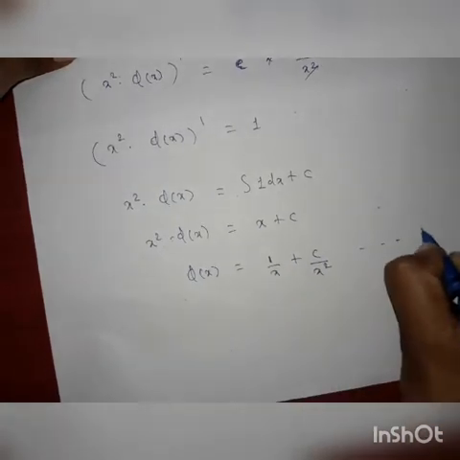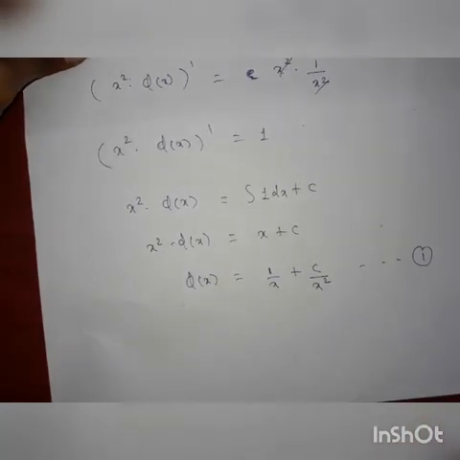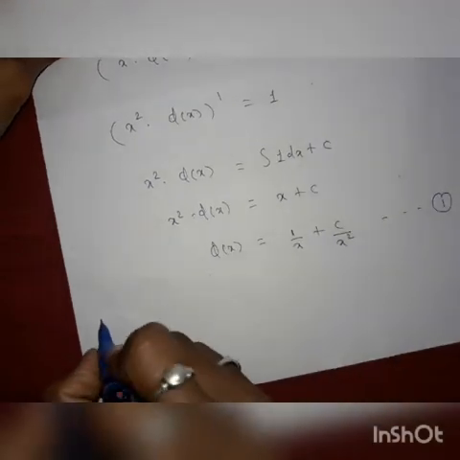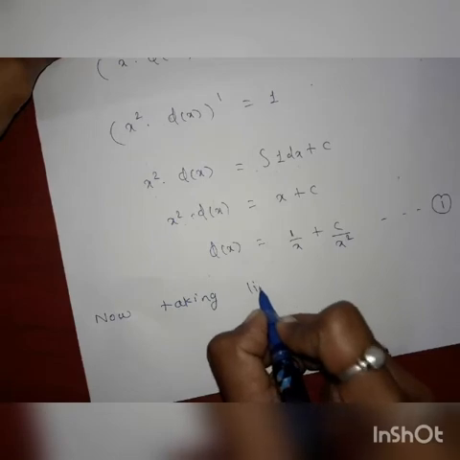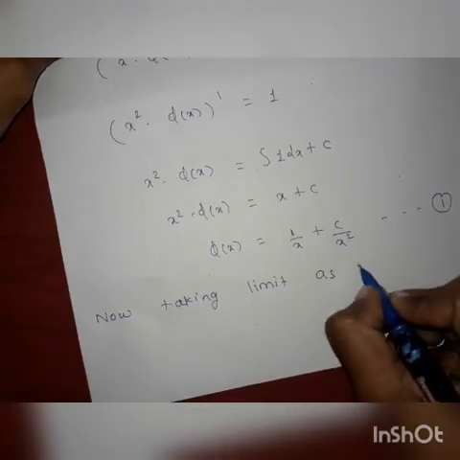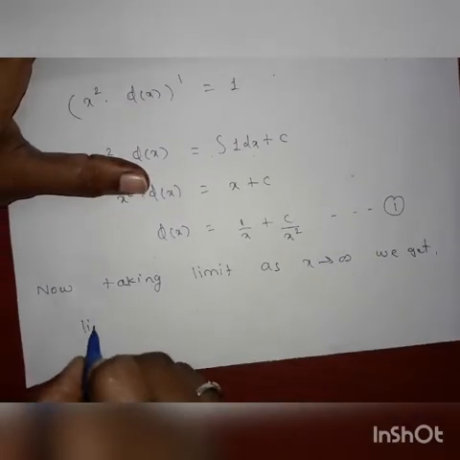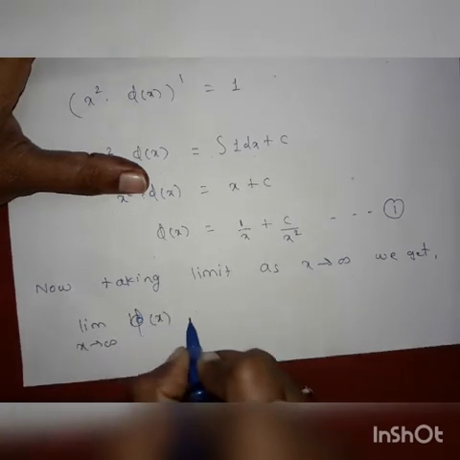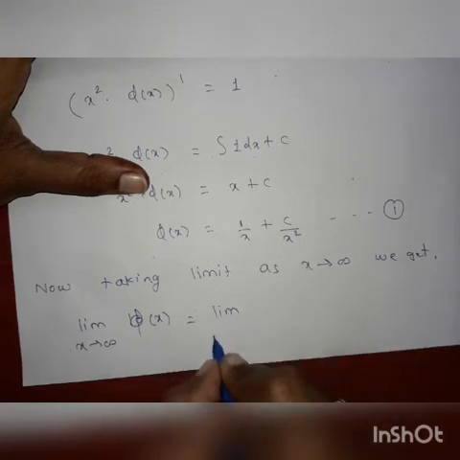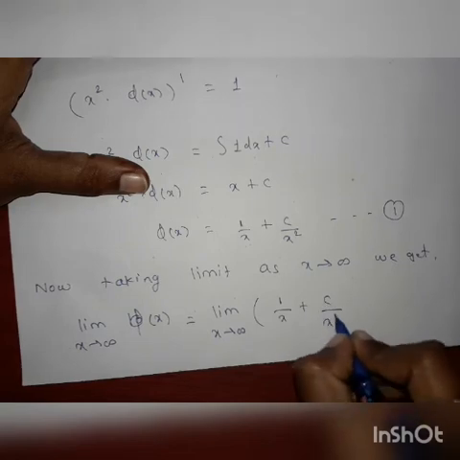Then from the given condition, we have to show that every solution tends to 0 as x tends to infinity. So now taking the limit as x tends to infinity, we get limit x tends to infinity phi of x is equal to limit x tends to infinity 1 by x plus c by x square.